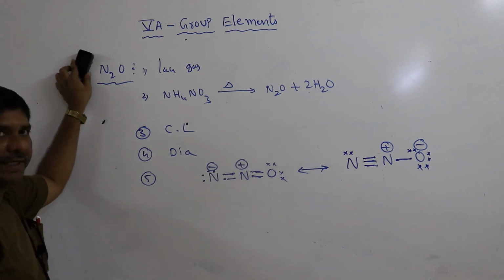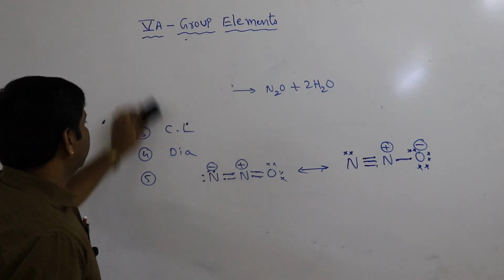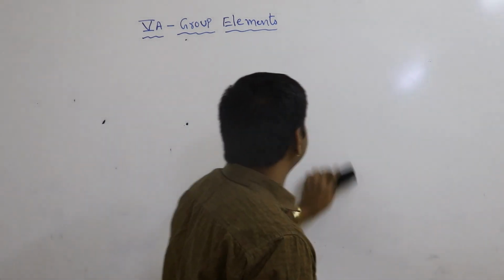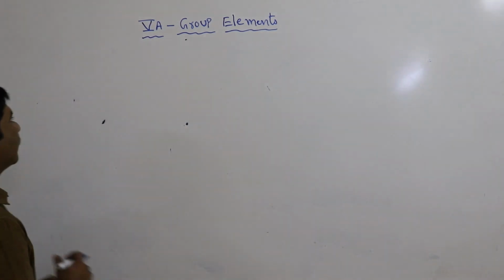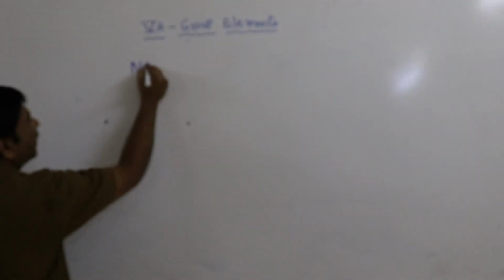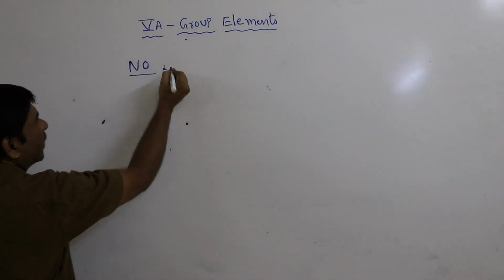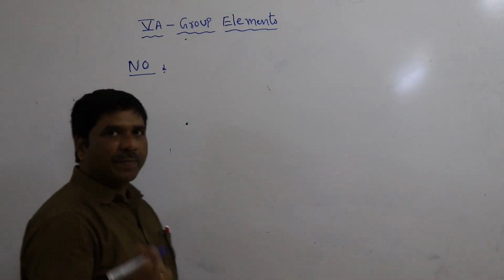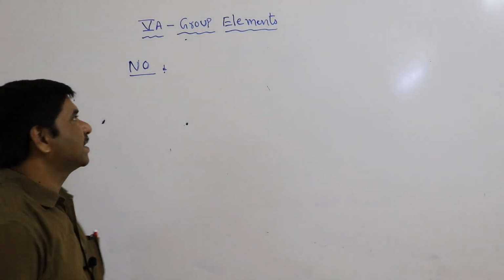Another oxide of nitrogen is nitric oxide. It is NO, nitric oxide. This nitric oxide is prepared from ammonia with oxygen gas.